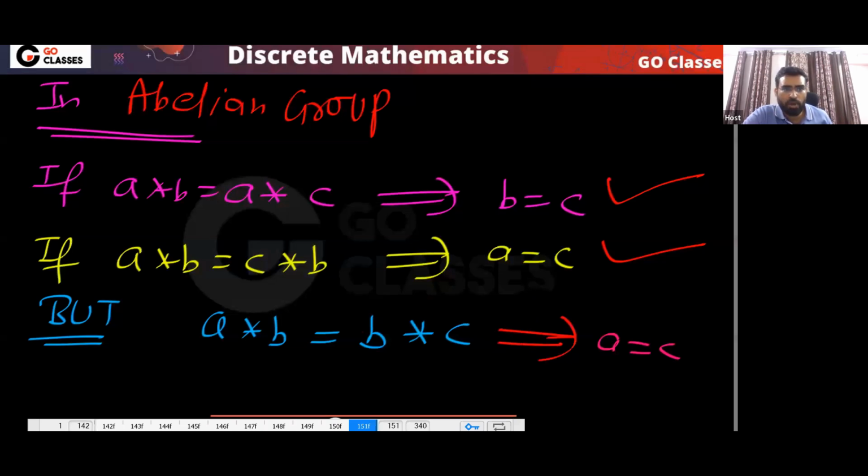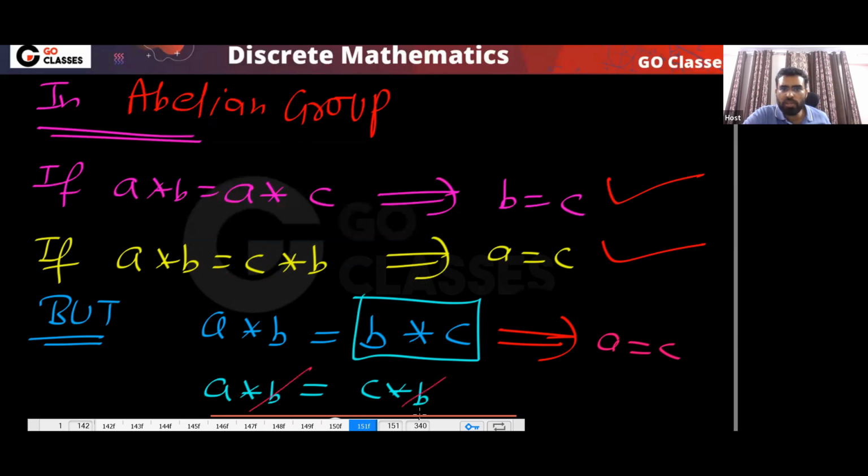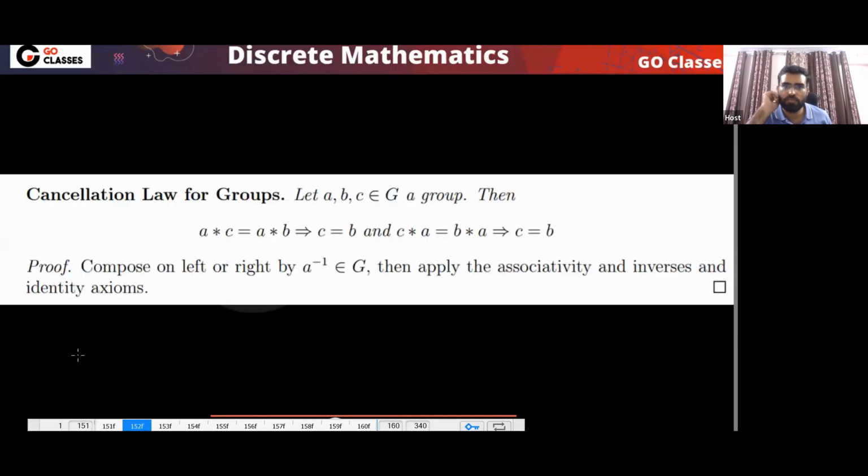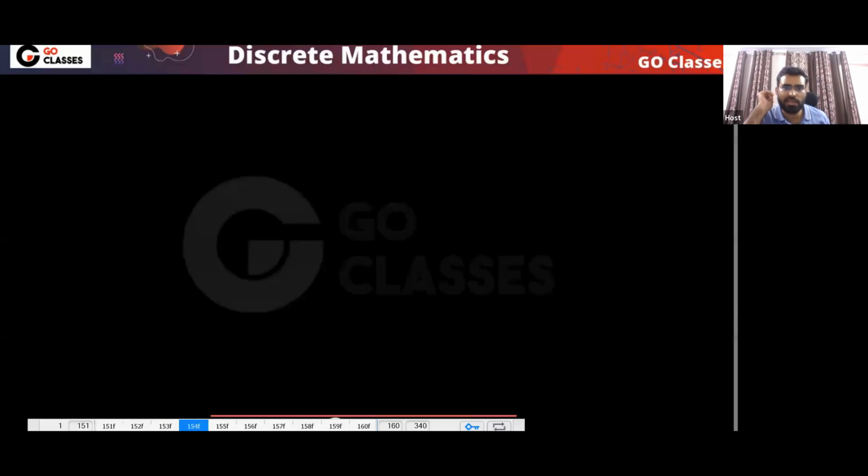Because it is an abelian group, this is the same as C star B. So you can write this as C star B, and now you can do the right cancellation. So finally I can say that A equals C. So in an abelian group you can do this. In a general group you can't do this. So these are the cancellation laws for the group.